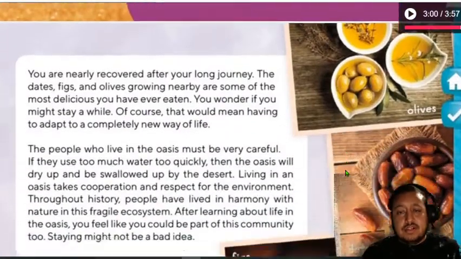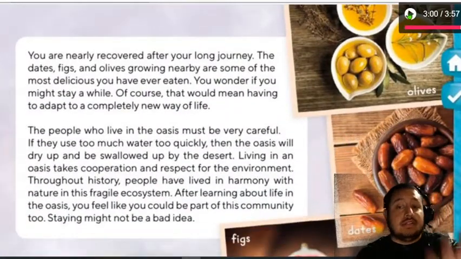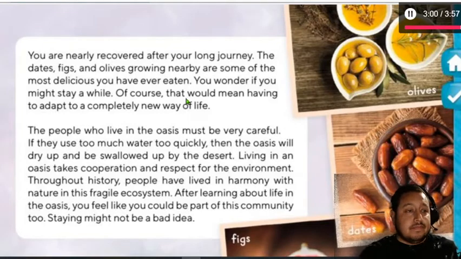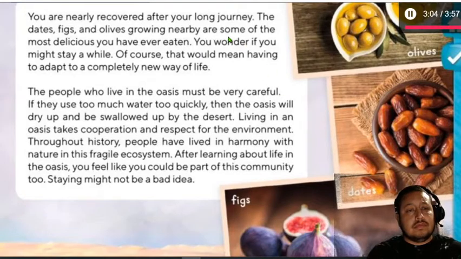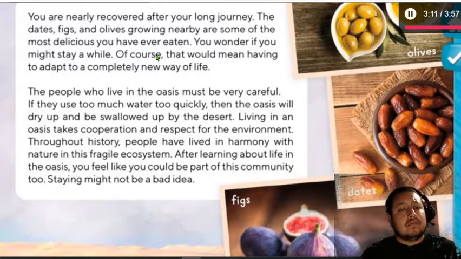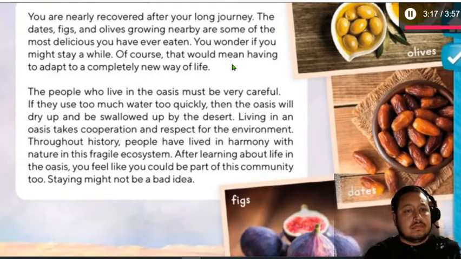Let's go to page number 62 and finish this interesting reading. You are nearly recovered after your long journey. The dates, figs, and olives growing nearby are some of the most delicious you have ever eaten. You wonder if you might stay a while. Of course, that would mean having to adapt to a completely new way of life.